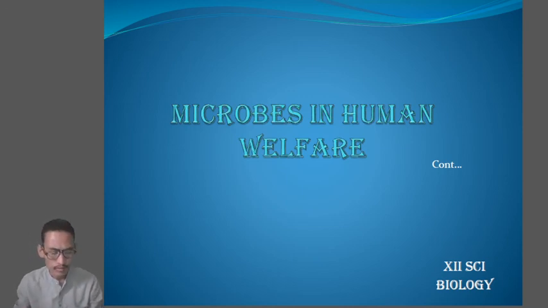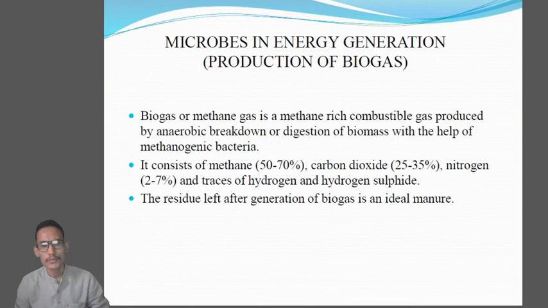So in today's class we will continue with the role of microbes. Today we will learn about the role of microbes in energy production, or in the production of biogas. Clear? So the topic for the day is microbes in energy generation or production of biogas.